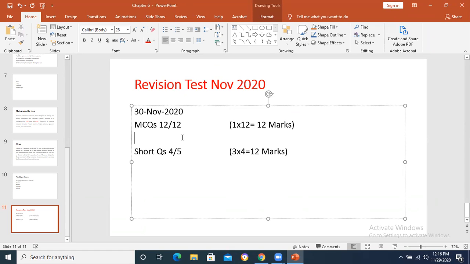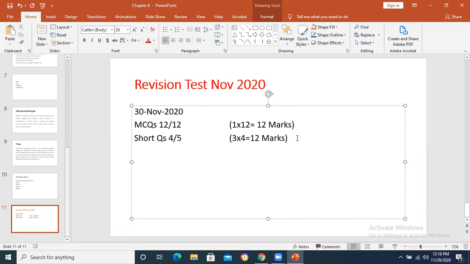Okay, so you know very well that you are having your class tests, which are basically revision tests for each subject. And inshallah, tomorrow you are going to have your revision test for computer science, and the schedule was already announced to you. So, what will be the pattern of the paper?